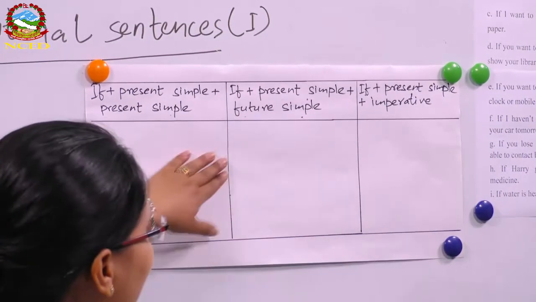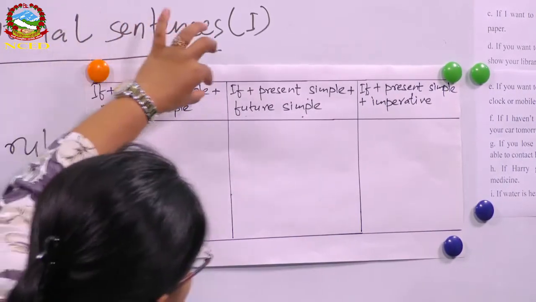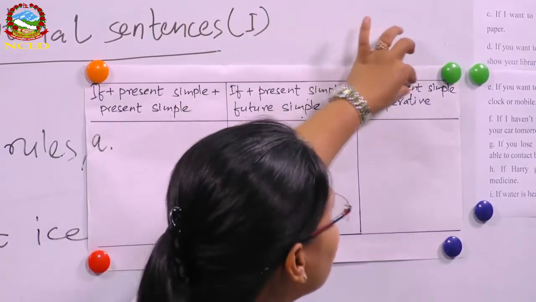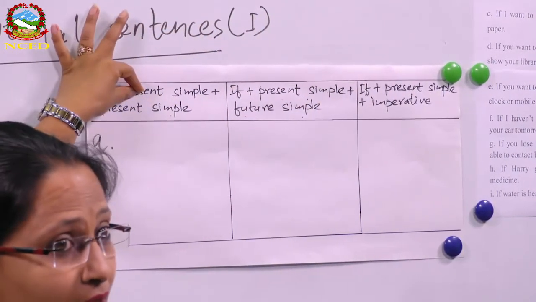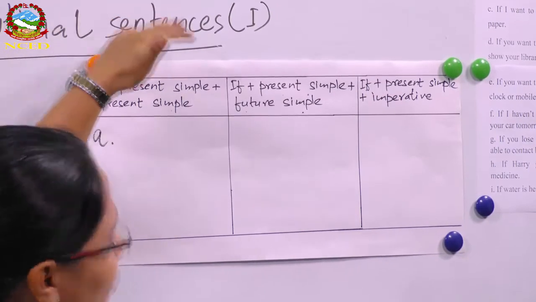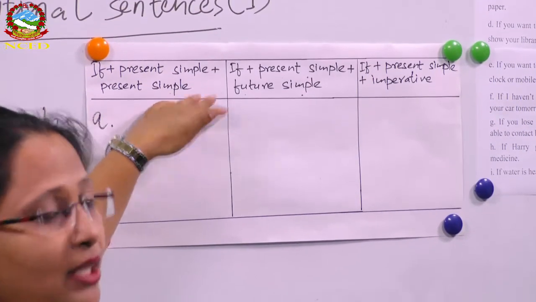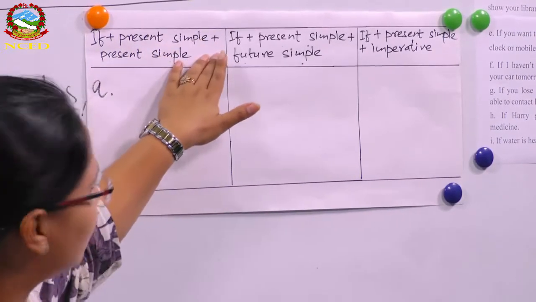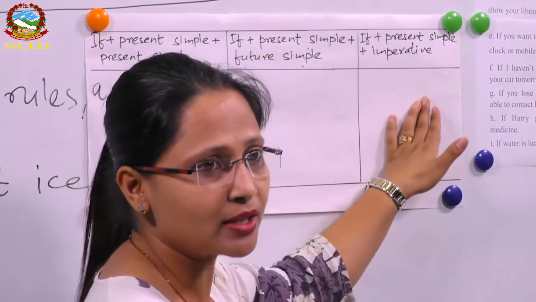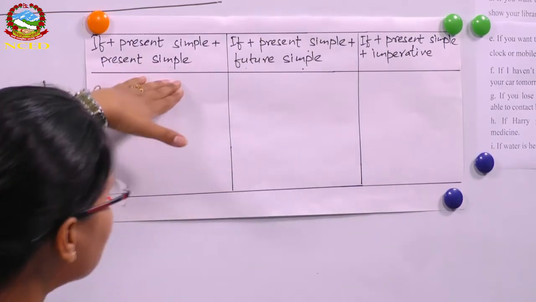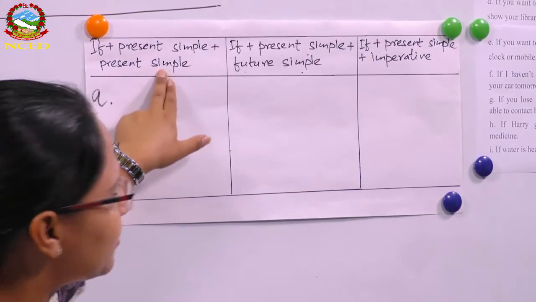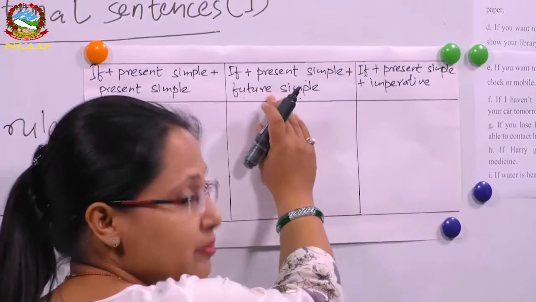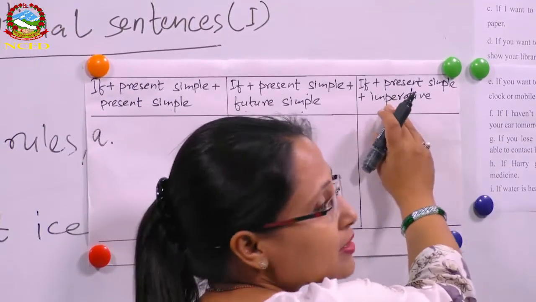So what do you notice here? The if clause is similar in all these three types of sentences, right? And what is the similarity? The similarity is that the if clause is in simple present tense in all three types. In the first type, the main clause is in simple present tense, in the second type, simple future tense, and the third type is imperative.